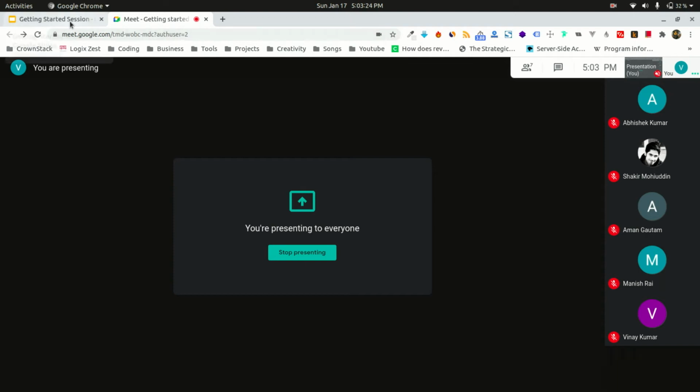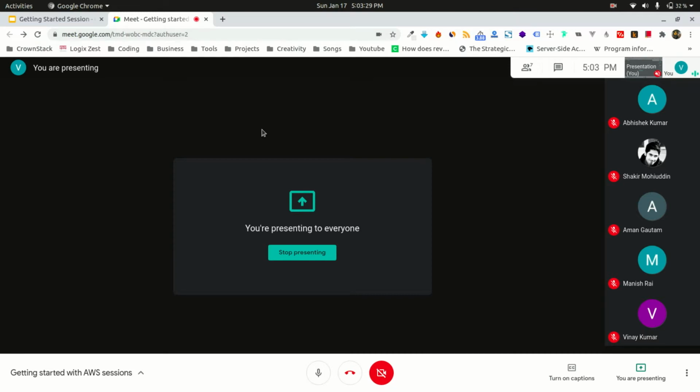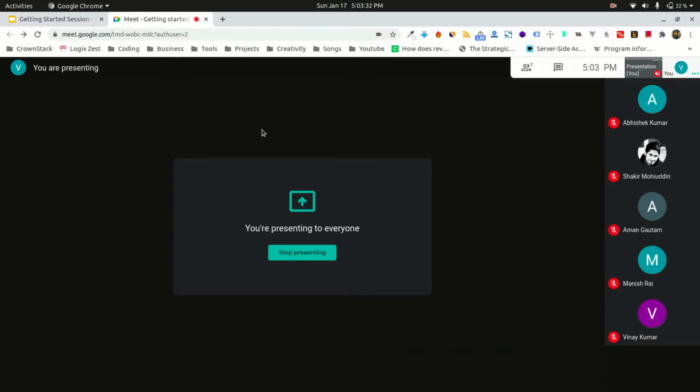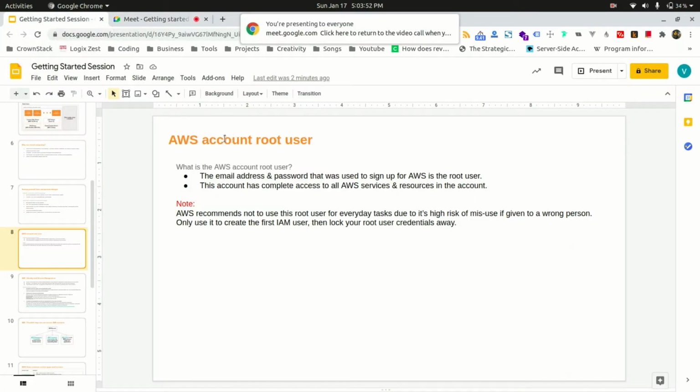So in the last session, we talked about how to sign up on AWS, what AWS is, the free tier that AWS provides, and managing your billing. That is the most important part of AWS, so that you are not charged too much without your information, right? Today's session will begin with understanding what an AWS account root user is, and why we should use IAM users. So let's go to the AWS console.